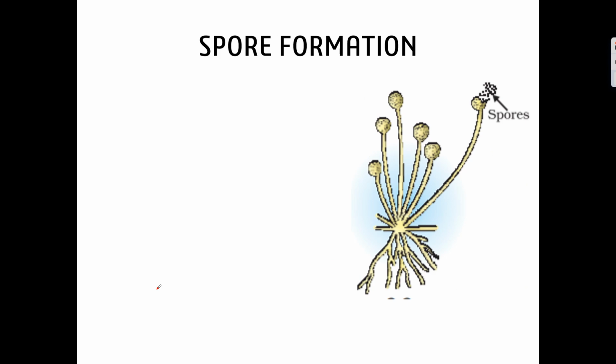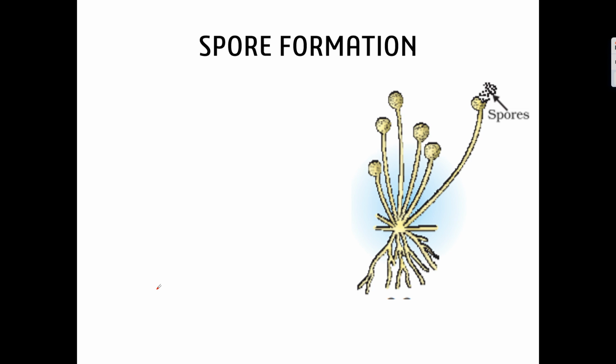So spores, usually under unfavorable conditions, any organism which is forming spores will form them under unfavorable conditions. What are unfavorable conditions? When the environment is not good for its growth and development, or when the nutrients required are not available, in those cases, these organisms will develop spores.